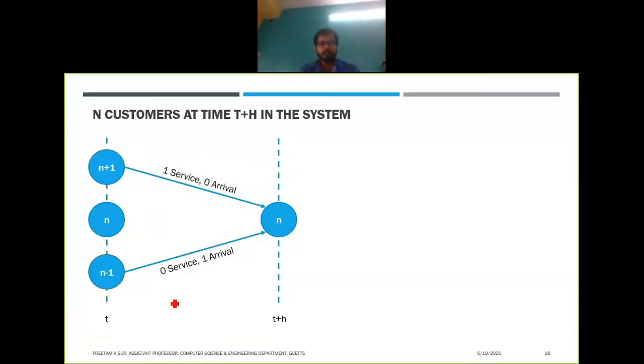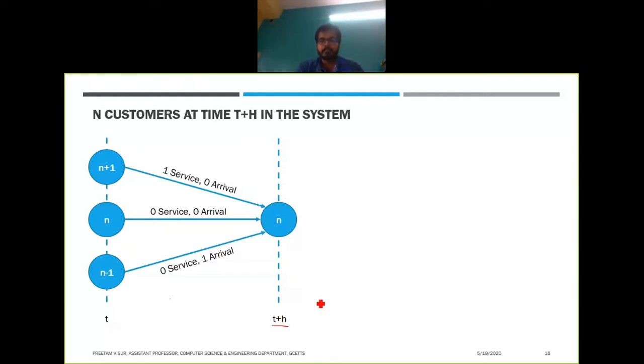So in time t, if we have n customers in the system, and during this time interval h nobody is served and nobody has arrived, then also the system can have n customers. So these are the situations when we can have n customers at time t plus h.